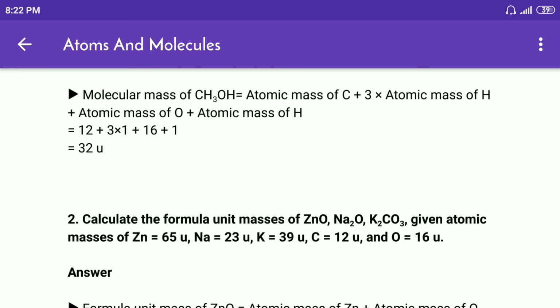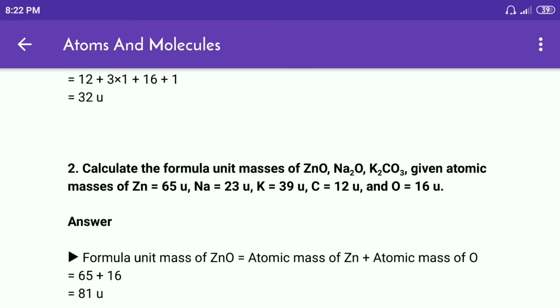Second question. Calculate the formula unit mass of ZnO, Na2O, K2CO3, given atomic mass of Zn is equal to 65 U, Na is equal to 23 U, K is equal to 39 U, C is equal to 12 U, and O is equal to 16 U. Answer.